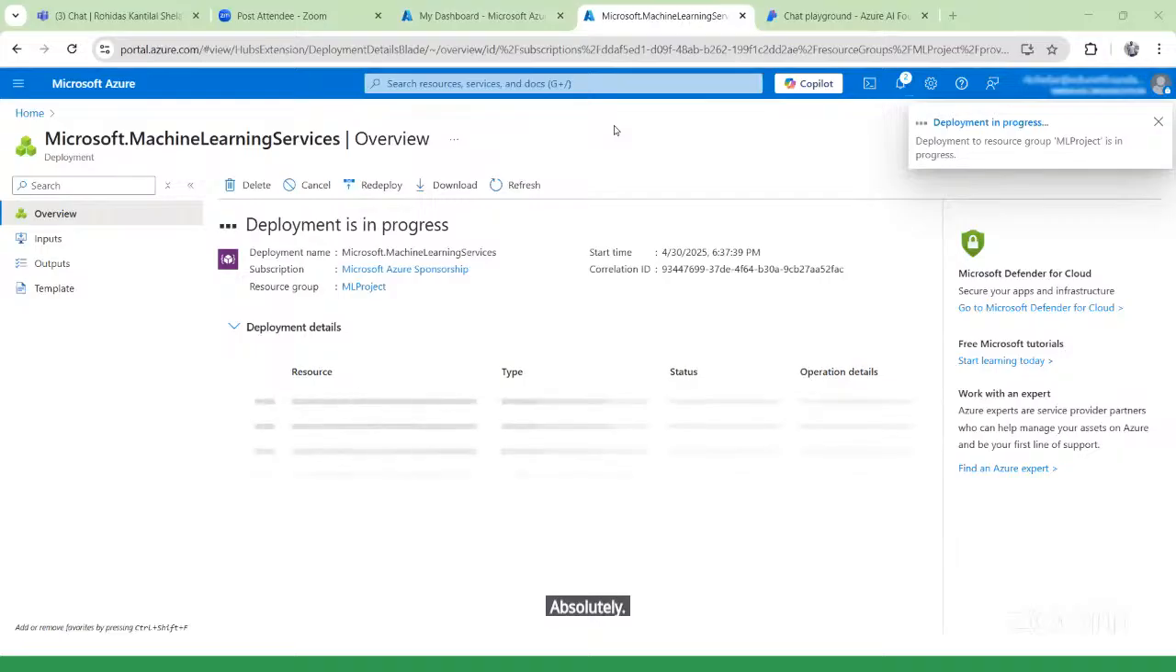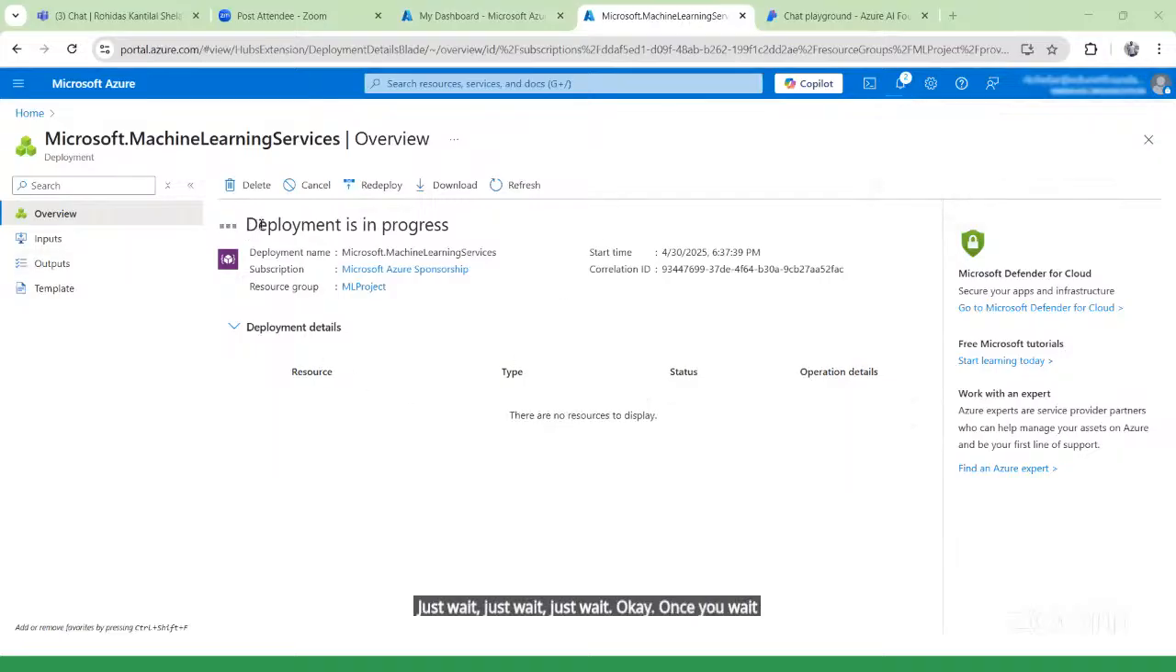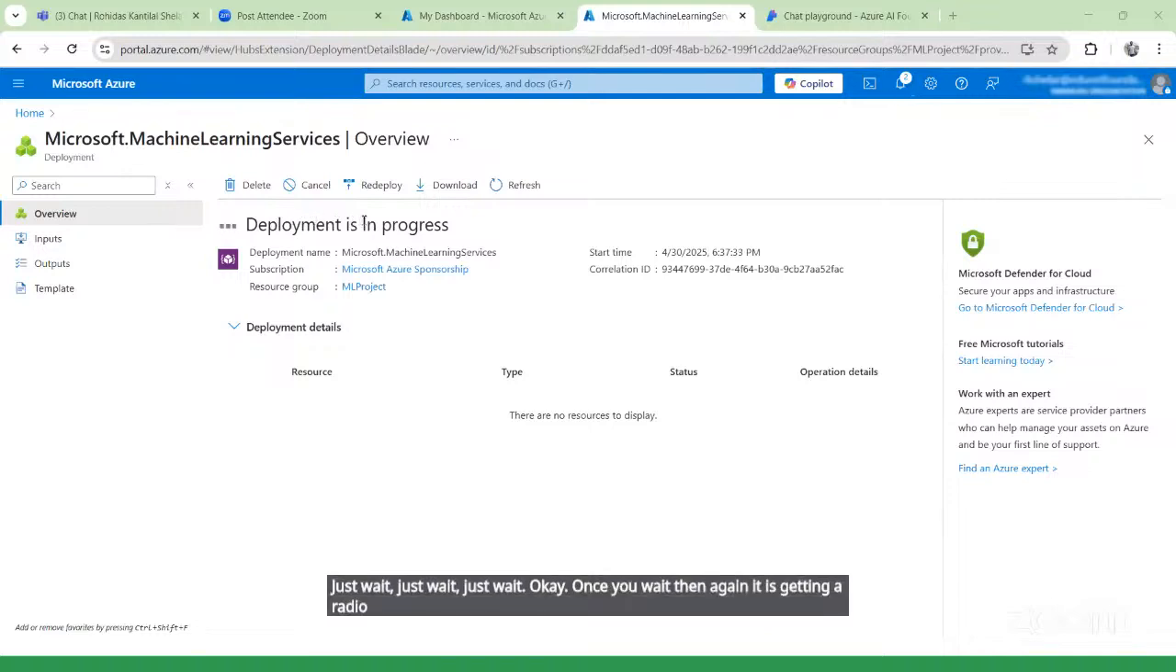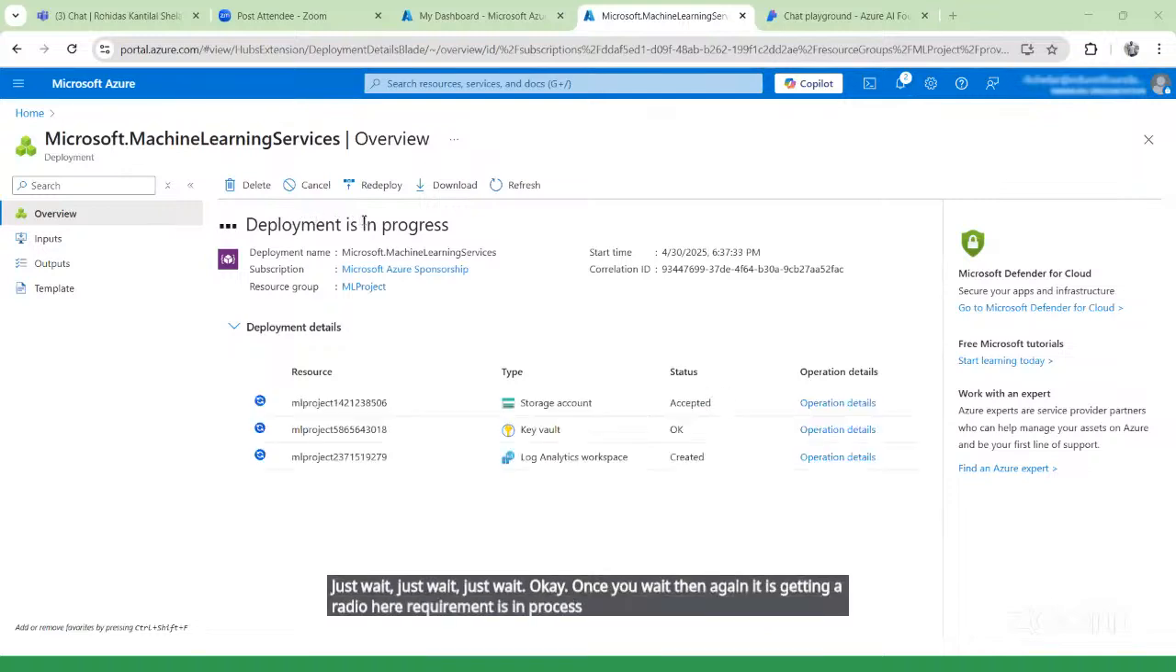Just wait. Deployment is in process. Okay, the same. The other services are getting ready here. Within seconds or a minute it will be done.